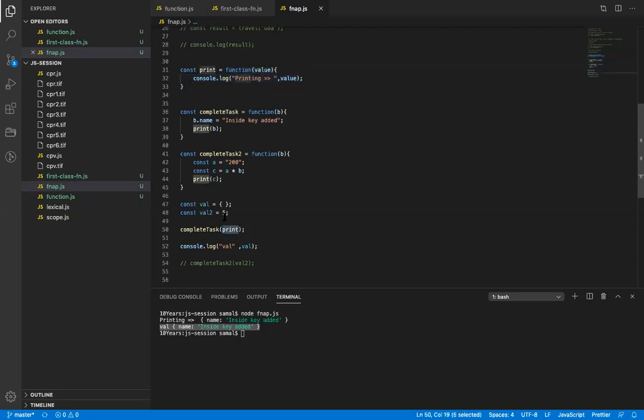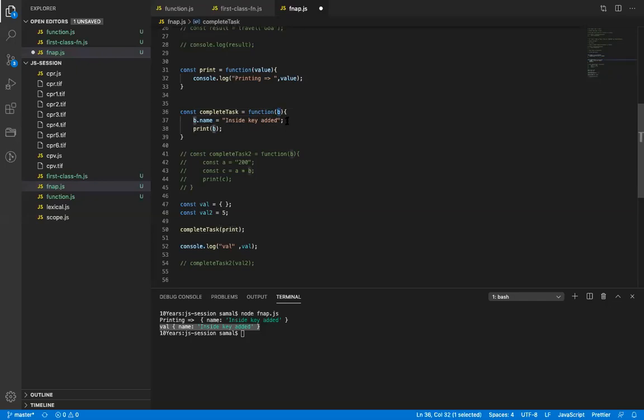When I pass this function print, which is the reference, what will be the value of b here? It will be the complete reference of print. So b will basically point to print. Print is pointing to this. So basically b is a function again, right?